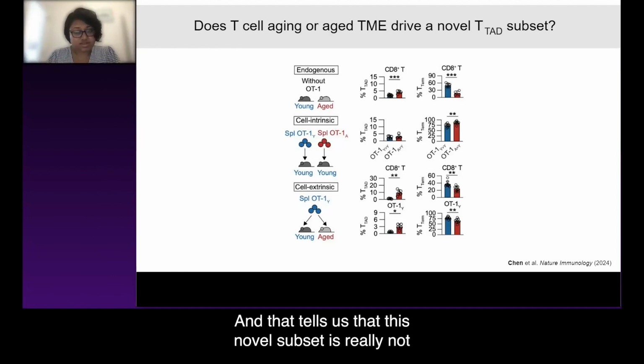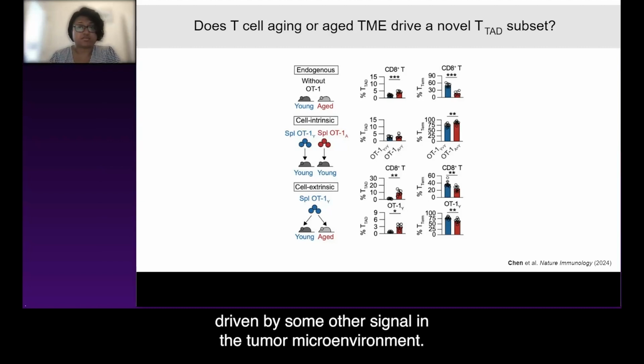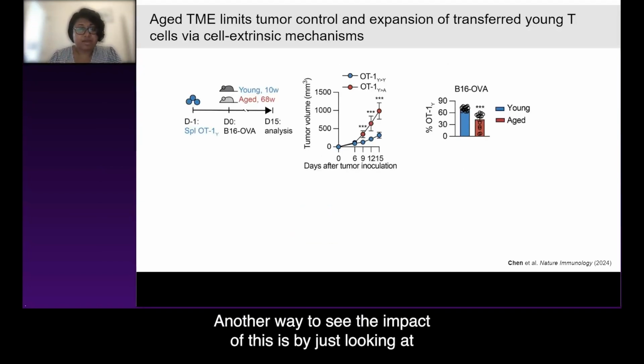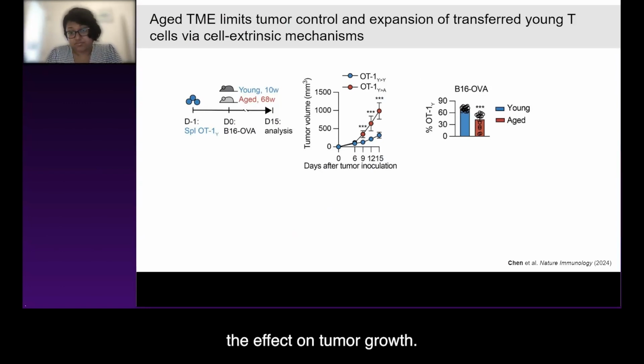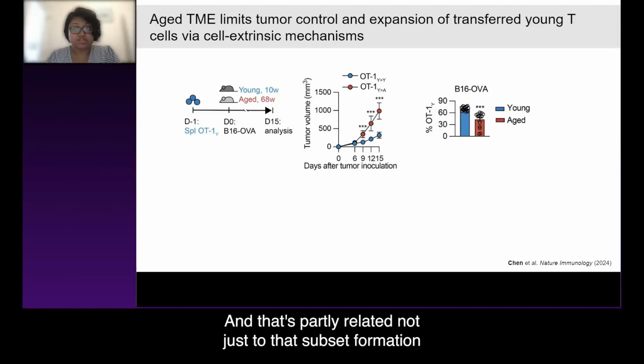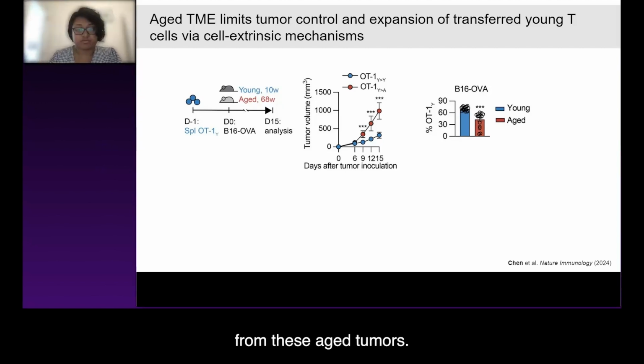And that tells us that this novel subset is really not an intrinsic property of T cell aging, but is actually driven by some other signal in the tumor microenvironment. Another way to see the impact of this is by just looking at the effect on tumor growth. And what you can see is that the HTME significantly limits tumor control by these transferred young T cells. And that's partly related not just to that subset formation data I'd shown earlier, but also to their overall expansion and priming, because we recover far fewer of them from these aged tumors.